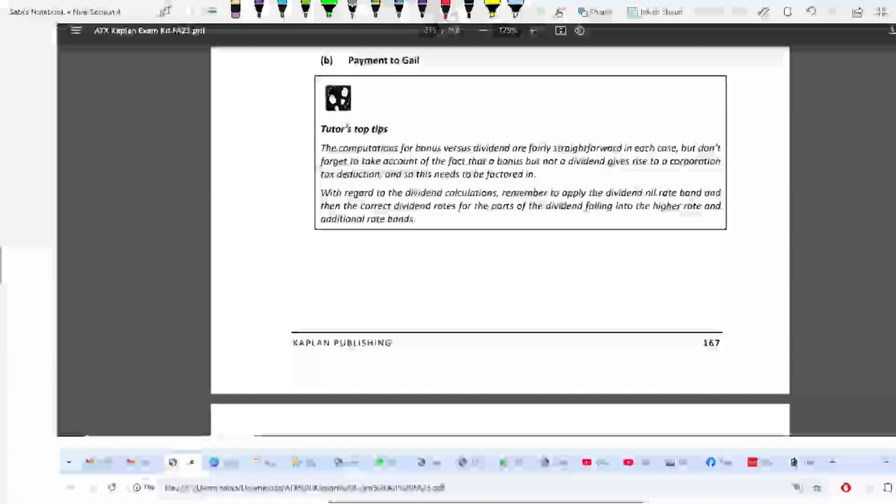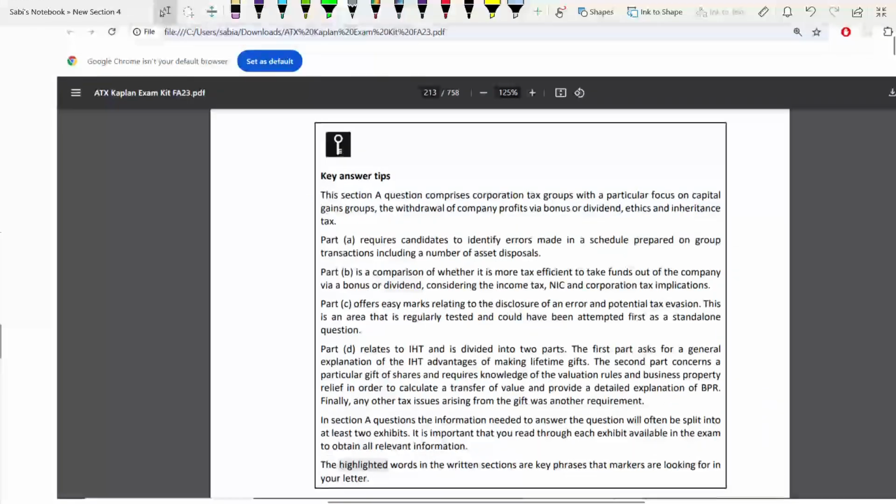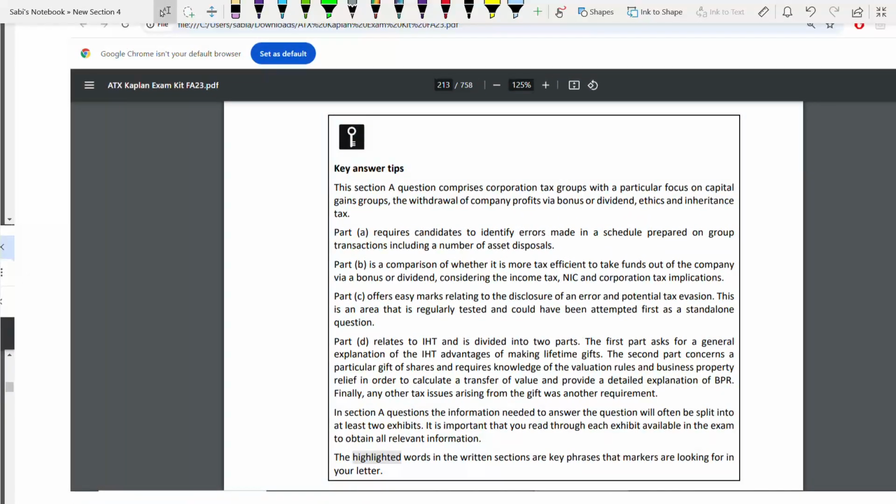Okay. So now, first we'll go through some key answer tips. If you see your revision kit answer, it starts with this. I'm not going to read line by line, but I've already read it. I'm quickly going to take you through some important points. Okay, you have to understand overall this question.